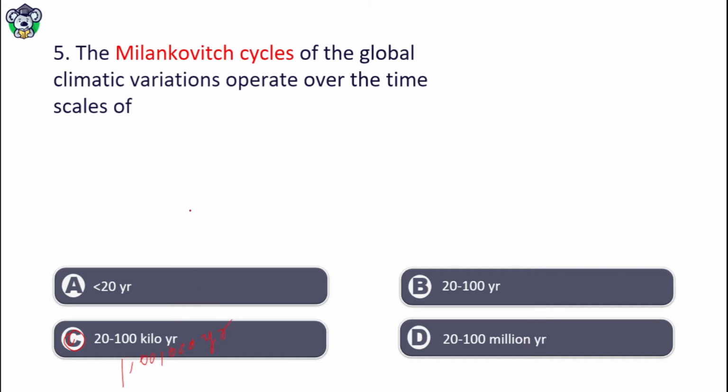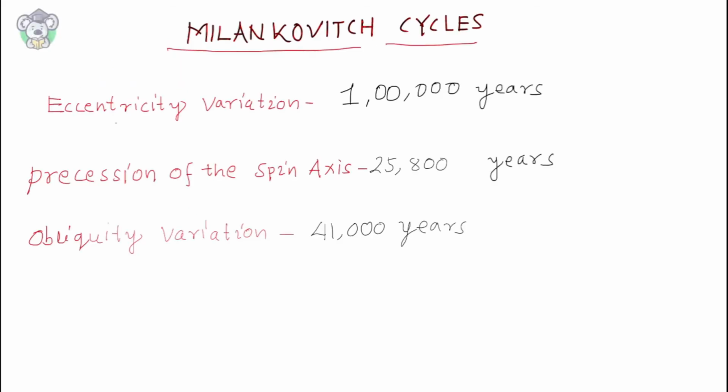What is the Milankovitch cycle? Look here. It is a very long time period during which the Earth's climate changes. The cold area becomes the hottest area and deserts become the coldest area during a long span of time.